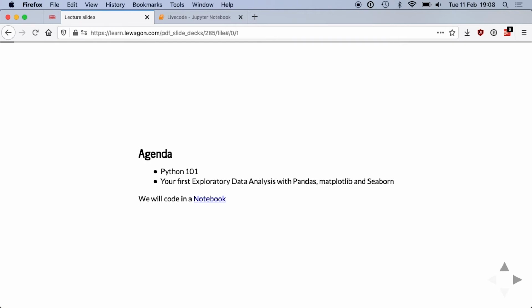First, I will do a Python 101, where I'm going to talk a bit about the programming language Python, which is used for data analytics and for data science in general. And here I'm not going to do a whole 101 on Python because there are many things, just the bare minimum you need to know in terms of vocabulary to understand what's going on tonight.